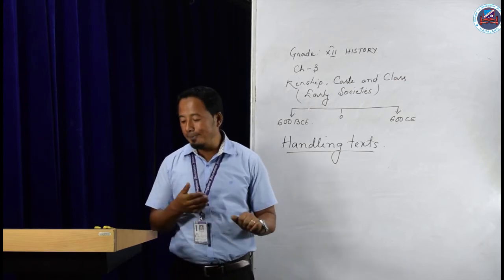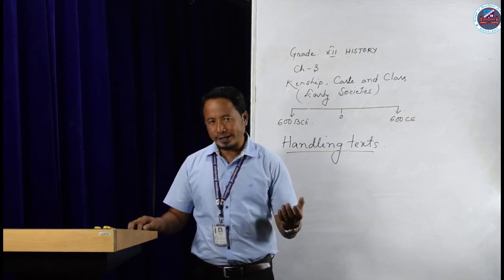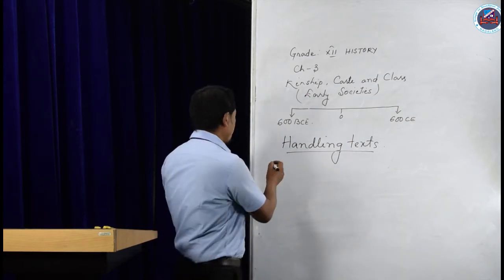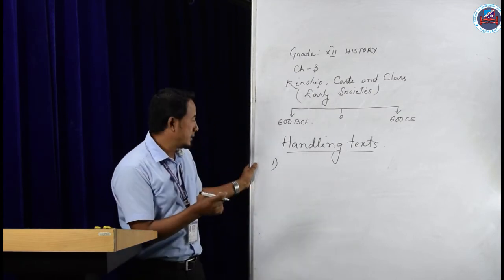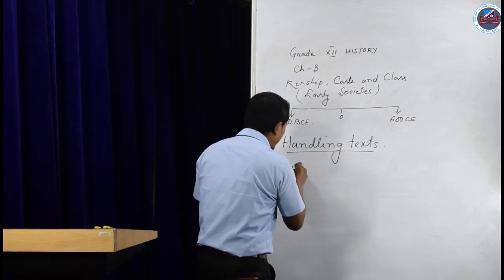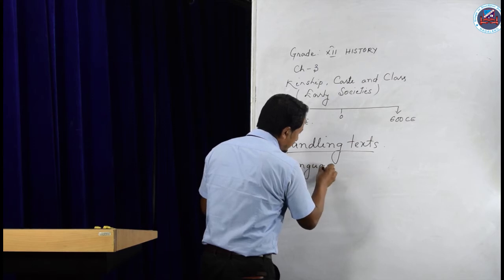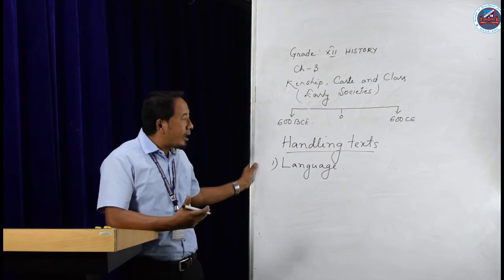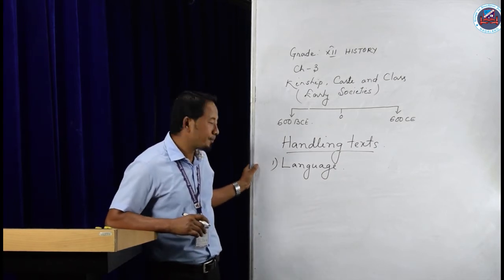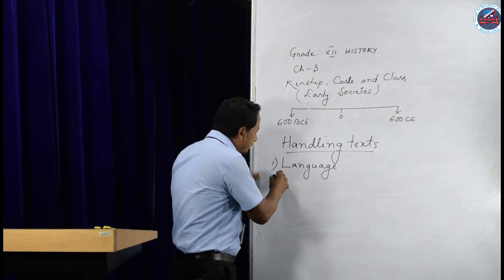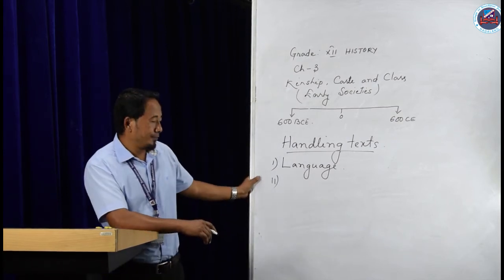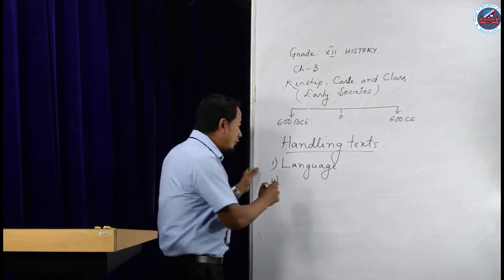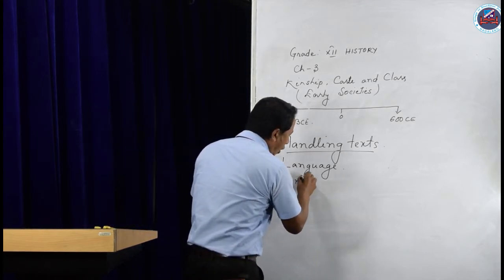So what were the elements that they refer to in order to get maximum information out of it? Number one, first they will analyze in terms of language. Firstly, they will try to find out in what language the text was written. Second element they refer to in order to handle a text: they will try to find out the kinds of text.